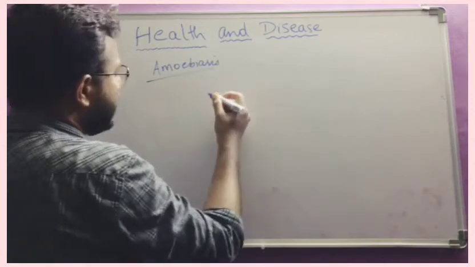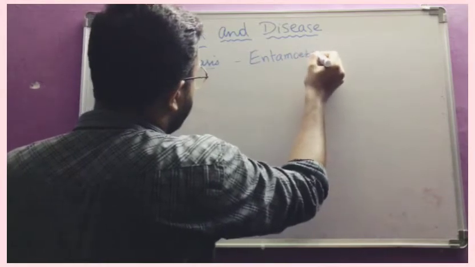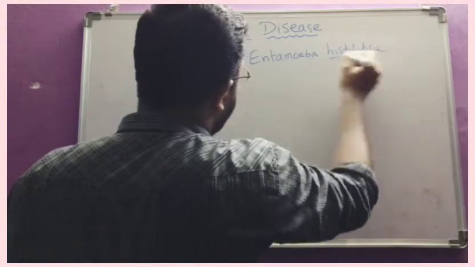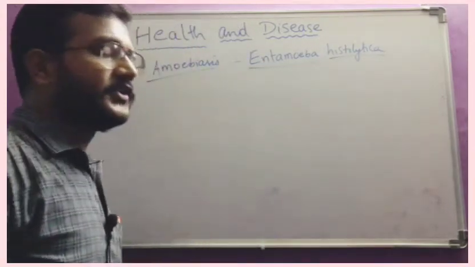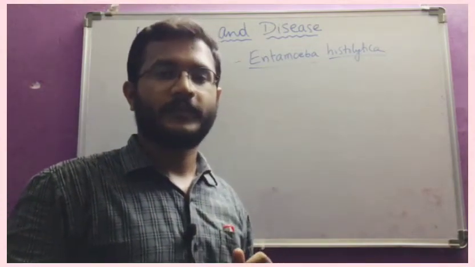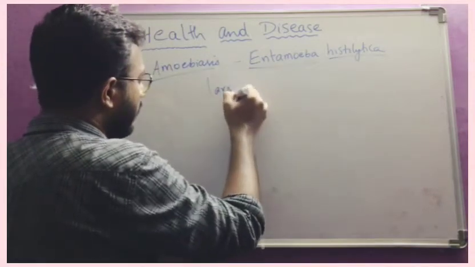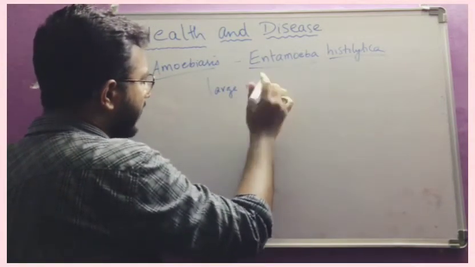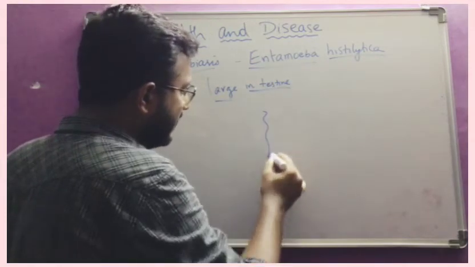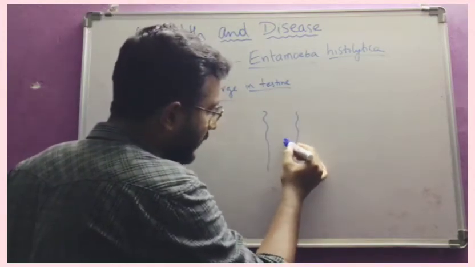Amoebiasis is caused by a parasite, Entamoeba histolytica. It is a monogenetic parasite, which means it completes its life cycle in only one host, that is human beings. It infects the large intestine. For example, this is the intestine, and Entamoeba histolytica is there.